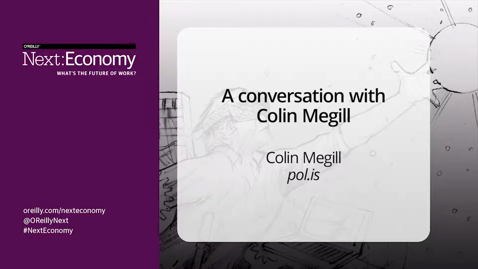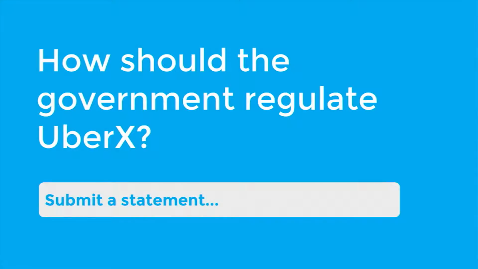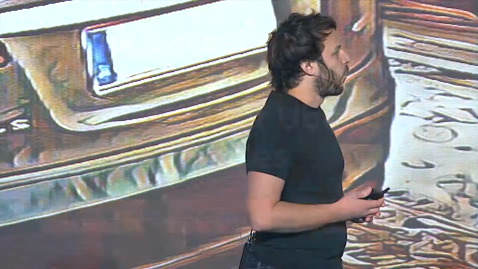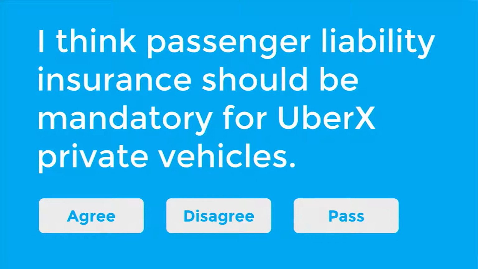A new technology barnstorms into an economy, and the government reaches out to the citizens and says, what do you think? Just an open-ended question, what do you think? And people can submit statements, and that's the qualitative layer. And then there's a quantitative layer where people agree and disagree and pass on statements submitted by others. One way to think about this is it's like a survey that's created not by the agency, but by the people who are taking it.